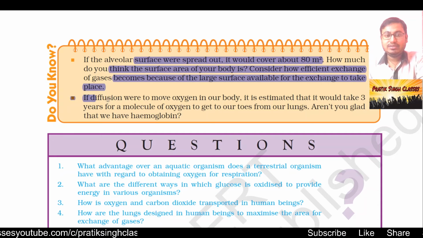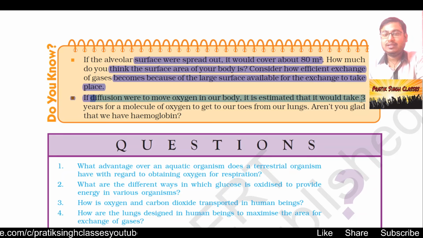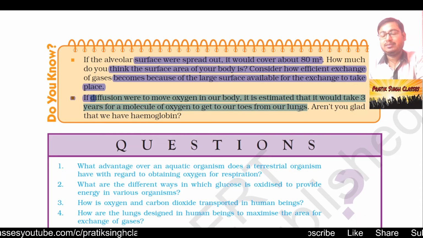If diffusion were to move oxygen in our body, it is estimated that it would take 3 years for a molecule of oxygen to get out to our toes from our lungs. Means one molecule which has gone to your toes will take 3 years to come out from the lungs. Aren't you glad that we have hemoglobin?